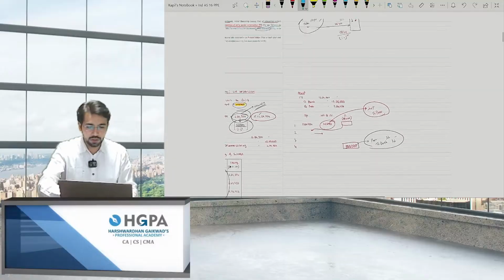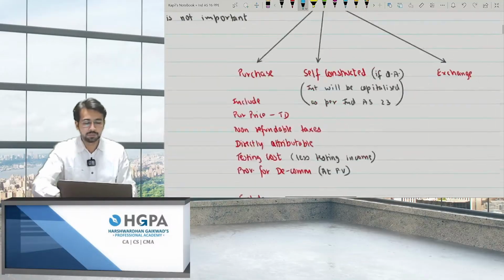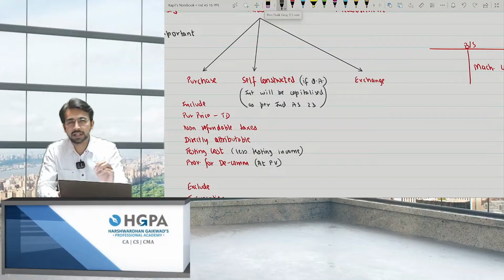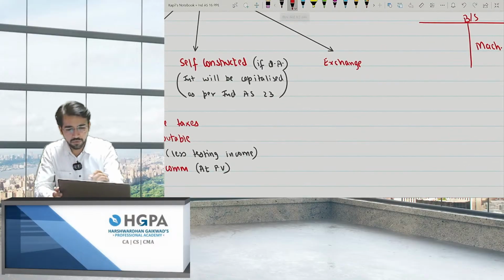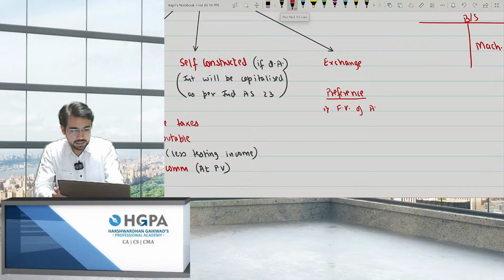So coming to the chart, it was exchange. I gave you the three preferences. What were the preferences? The first preference was fair value of asset given up. The second was fair value of asset acquired. And the third one was carrying amount of asset given up.